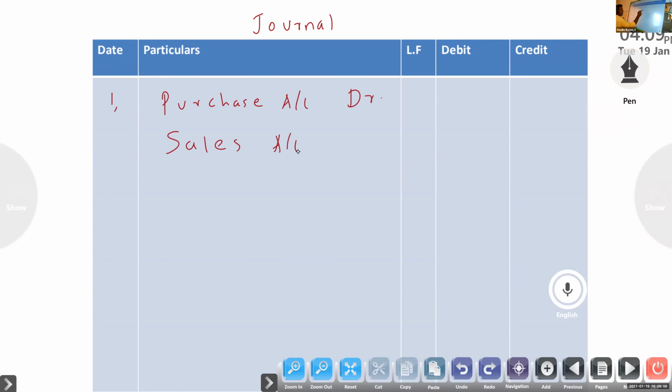Sales account debtor to Suspense account. What is correct here? Credit is correct. There you have to put suspense account. Purchase account debtor, sales account debtor to suspense account. 3,000 is the amount. 3,000, 3,000, 6,000.